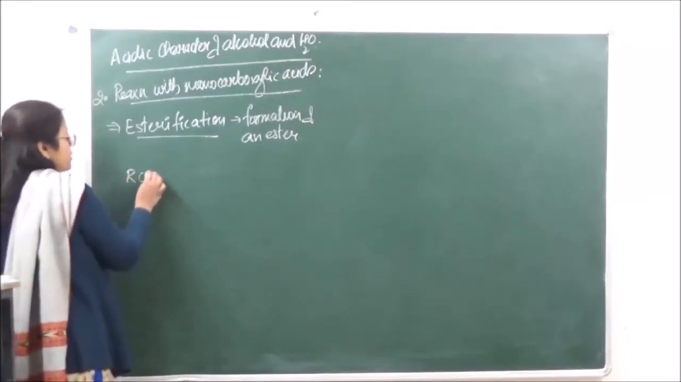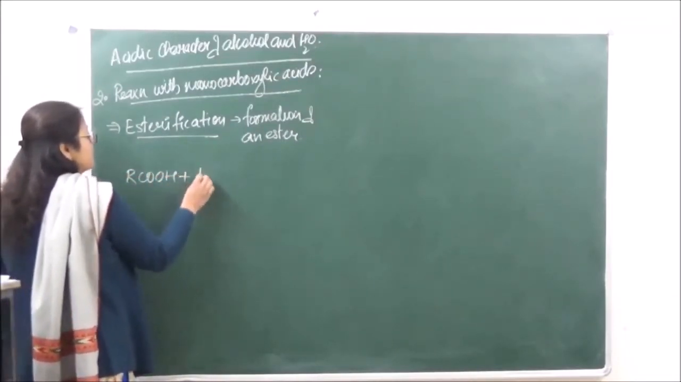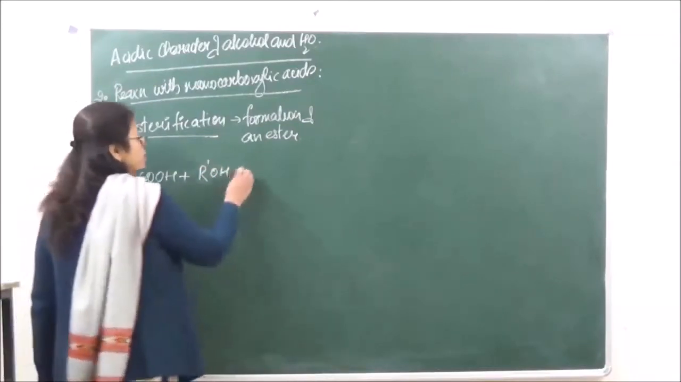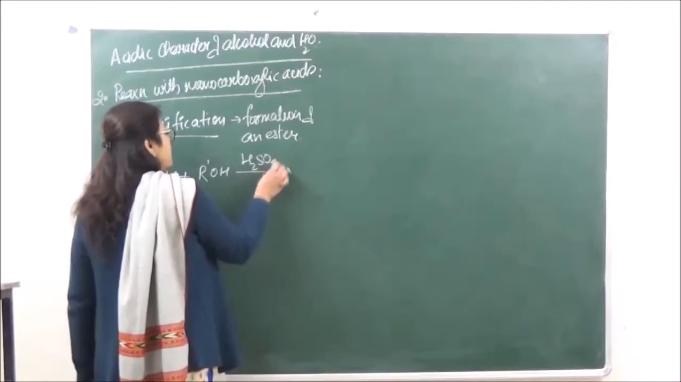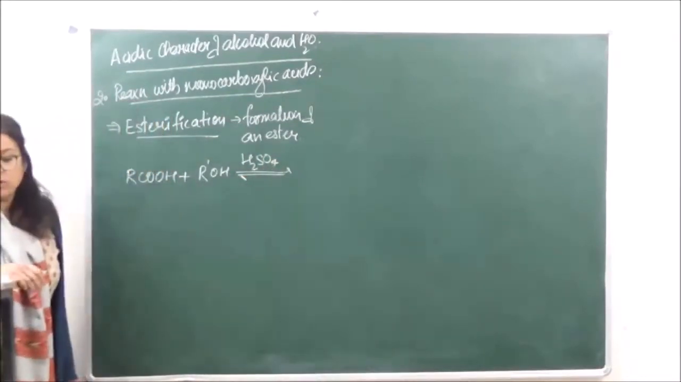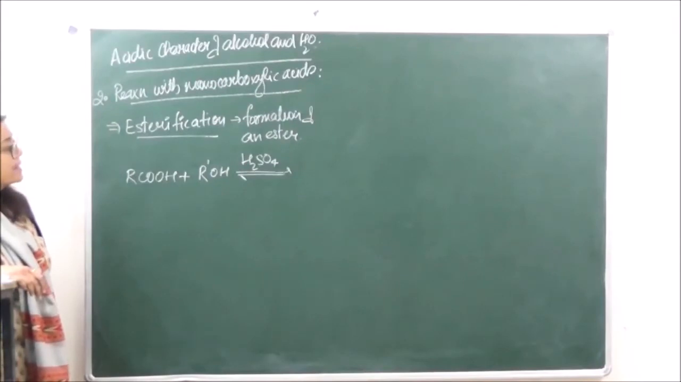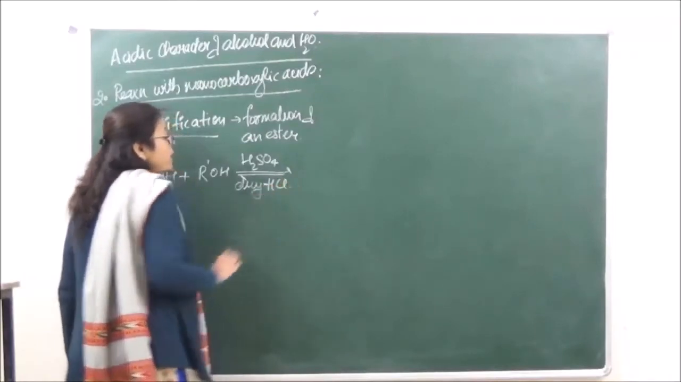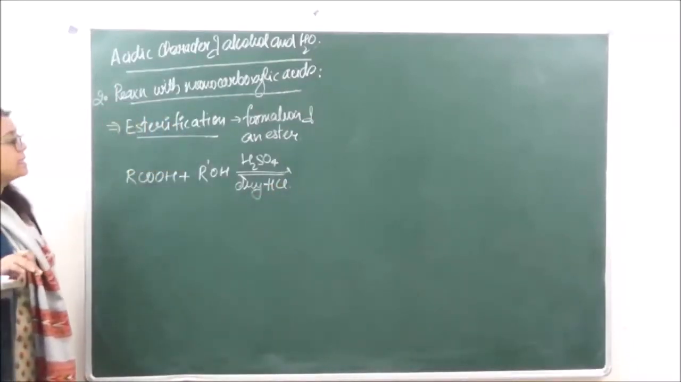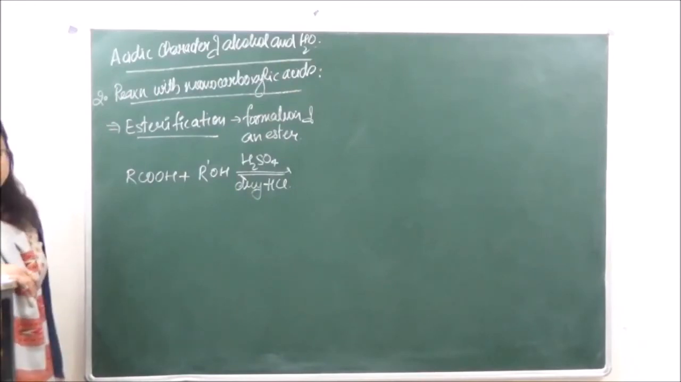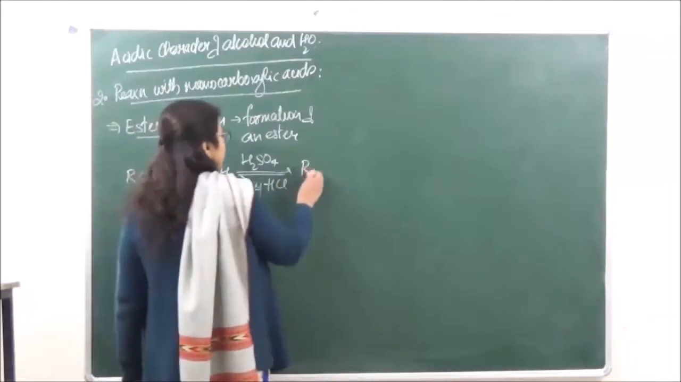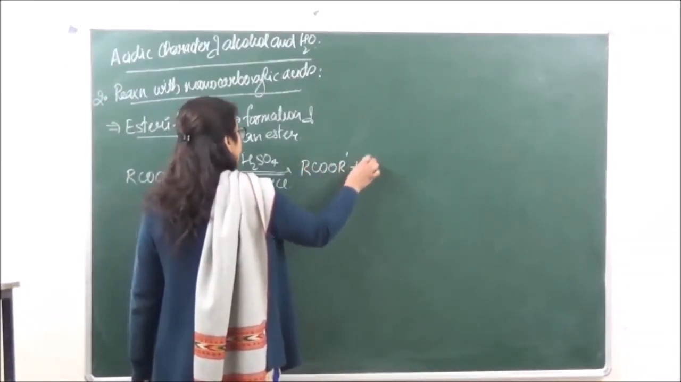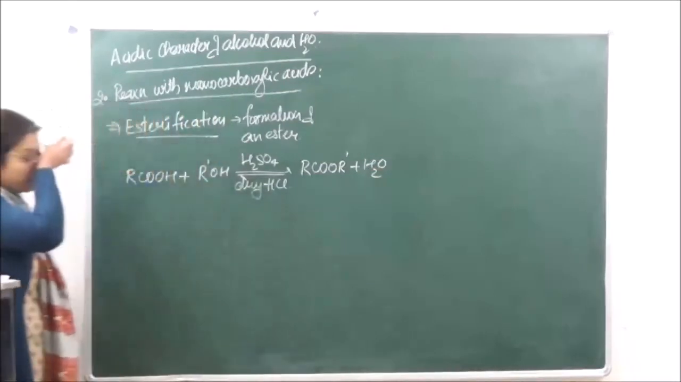So if we have RCOOH plus R-OH, the reaction will take place in presence of H2SO4, or we can also use dry HCl gas over here. These two behave as protonating agents, that is, they help in the abstraction of the proton from the alcohol. Otherwise the reaction is going to be very, very slow. So over here we get RCOOR dash plus water.